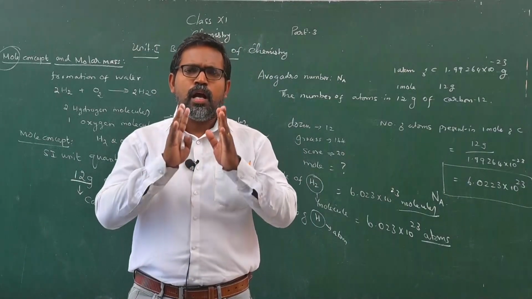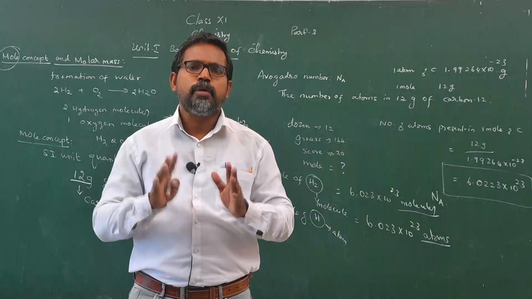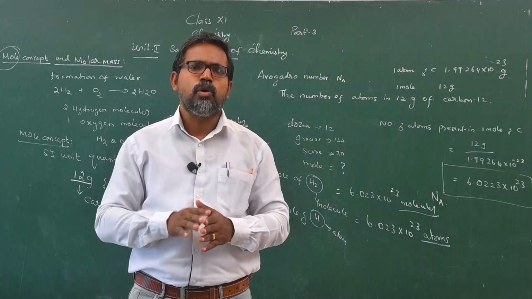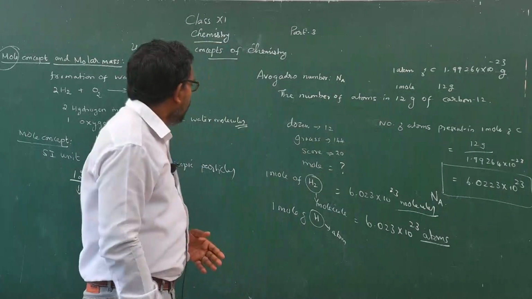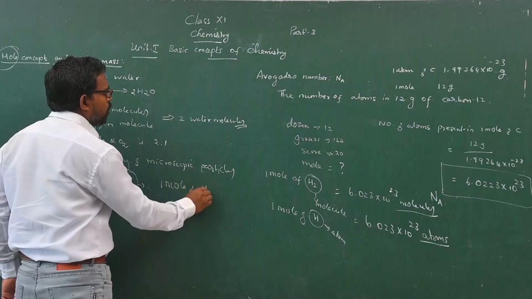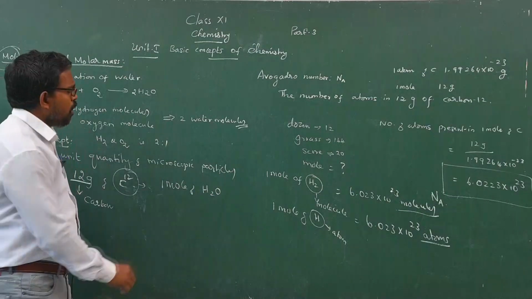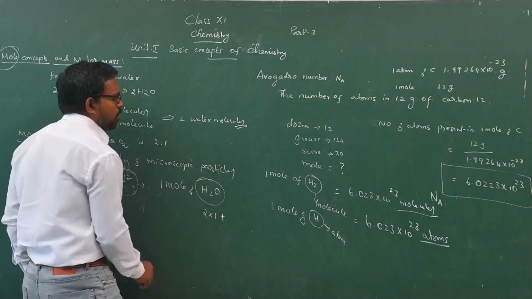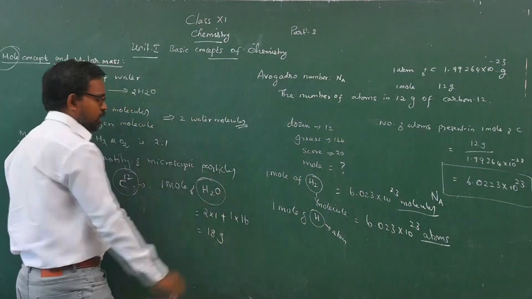Simply said, the amount of substance containing as many specified particles as present in 12 gram of carbon 12 isotope is called a mole. Now you are positioned to say what 1 mole of water is. The molecular formula for water: 2 hydrogen atoms, 2 into 1, and 1 oxygen atom, 1 into 16, which is equal to 18 gram.